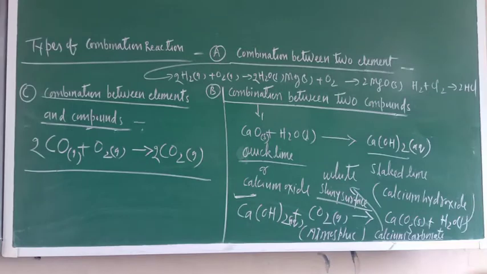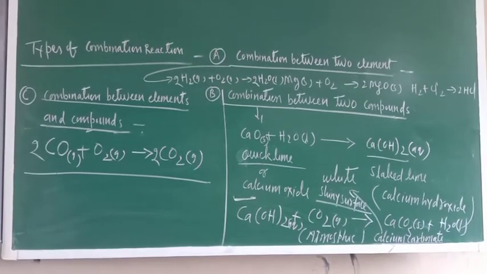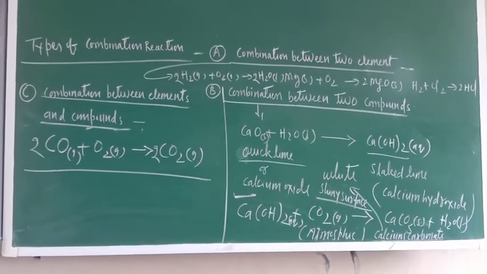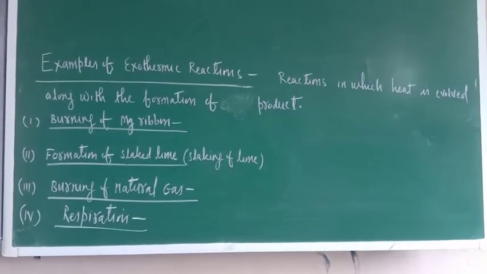Now there are some reactions where they have explained exothermic reactions. So what are exothermic reactions? The reactions where heat is evolved are called exothermic reactions. Just see some examples.